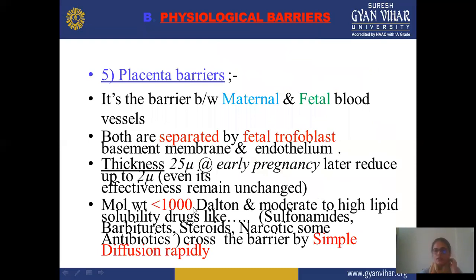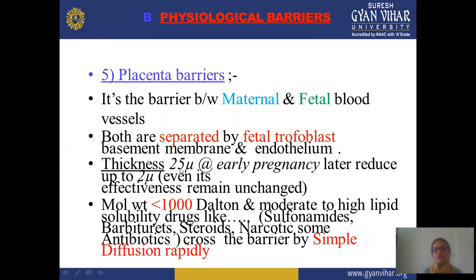Next, the description part of this placental barrier. It's a barrier between the maternal and fetal blood vessels, and both are separated by the fetal trophoblast, basement membrane, and endothelium. It means the drug passes through this placental barrier, between maternal and fetal blood vessels, which are separated by the fetal trophoblast, basement membrane, and endothelium cells.